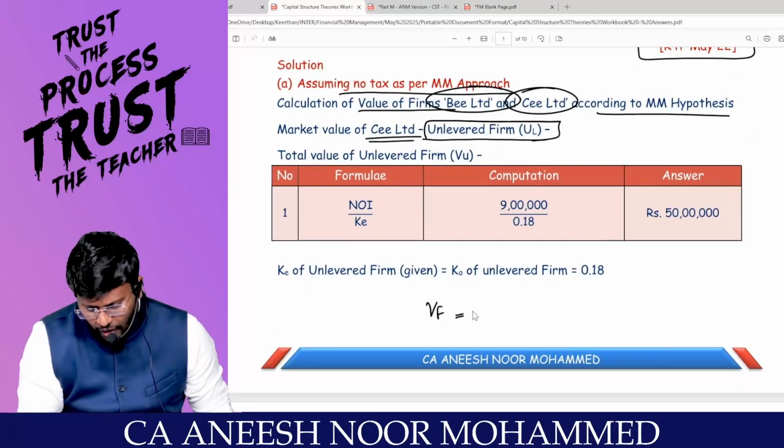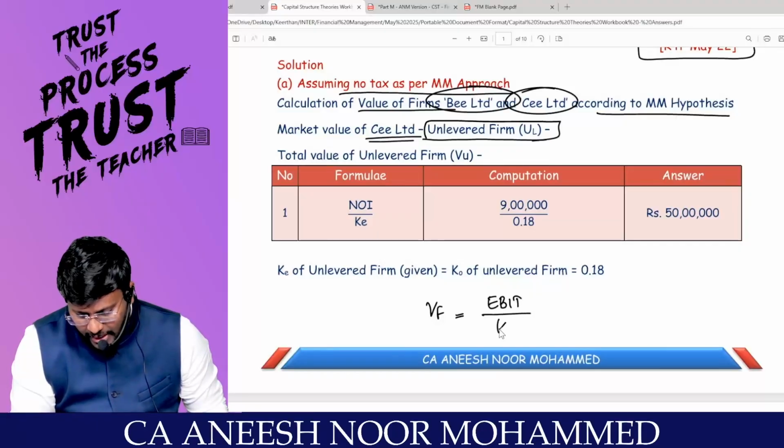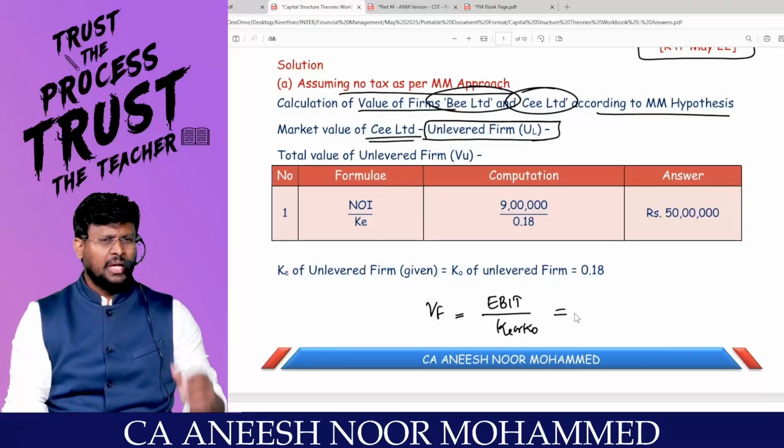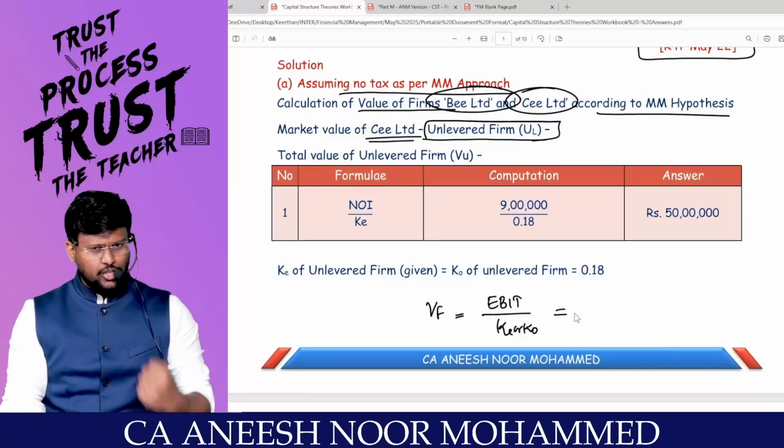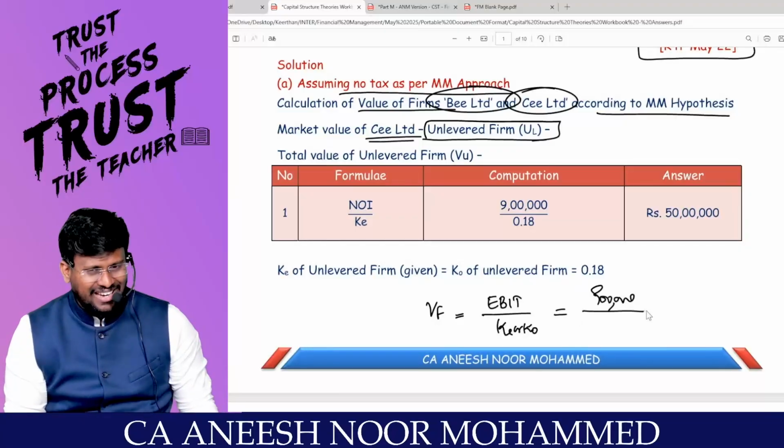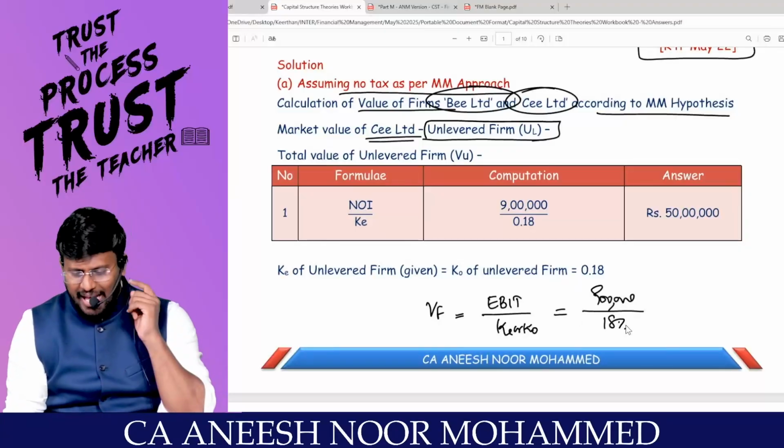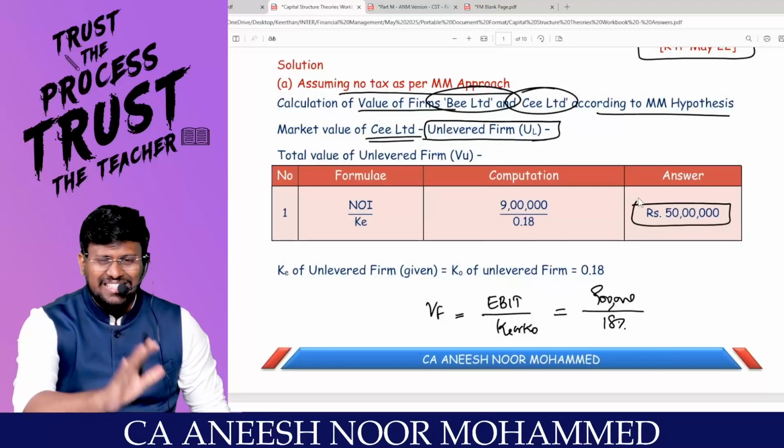Right, sir? Value of an unlevered firm is equal to EBIT divided by KE or KO, whatever it may be. Hello, sir. Is the EBIT given in the question? If you are 100% owner of that company, you can enjoy EBIT of 9 lakh and your expectation is how much percent? 18%. So 9 lakhs divided by 18% comes to 50 lakhs. Sir, tax there, tax not there.